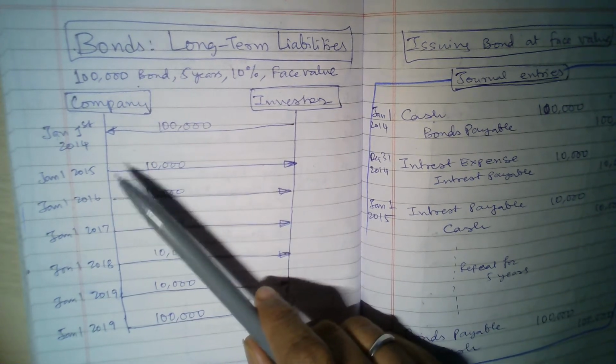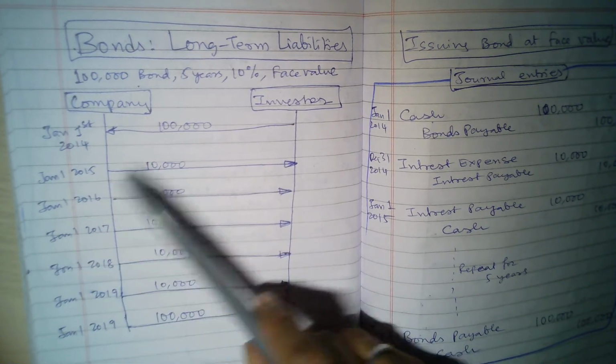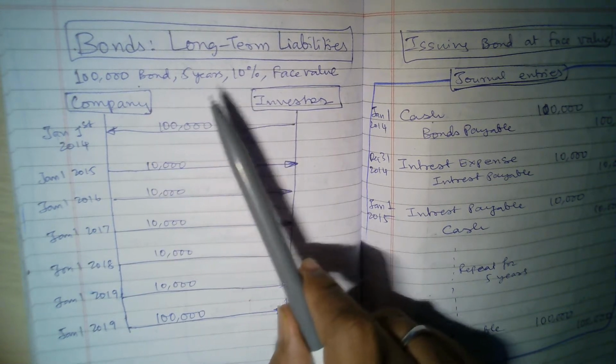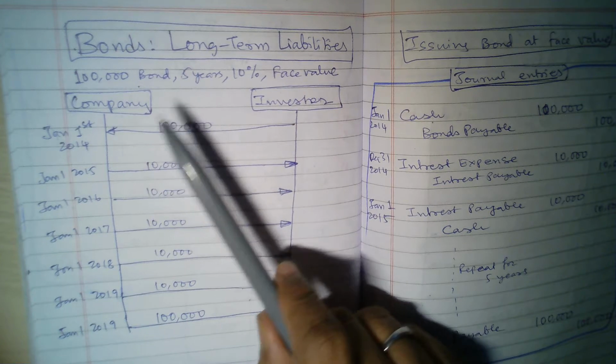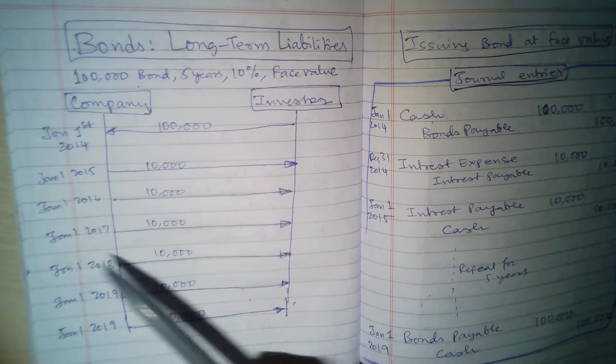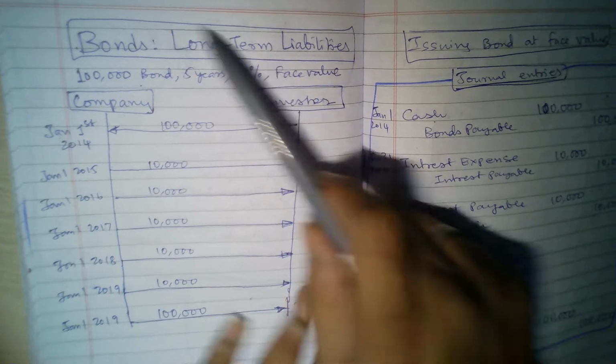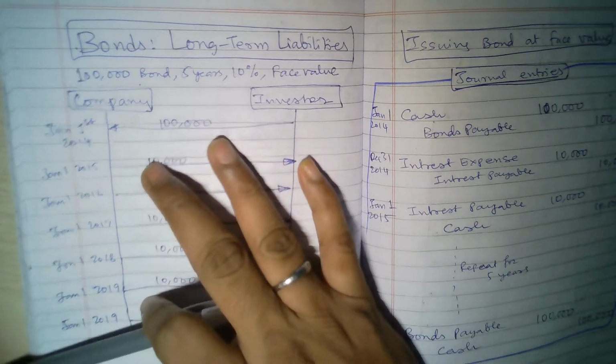Now you can always ask, why doesn't the company take a loan? Why are they doing it like this? Usually a loan will have maybe a higher interest rate, things like that. So that's why this is one more option that the company has, to go to the investors. So this is the basic concept.